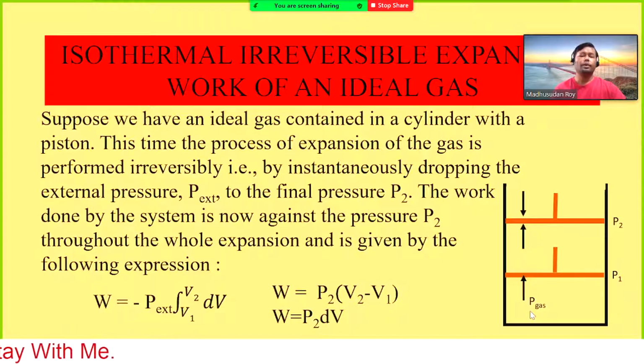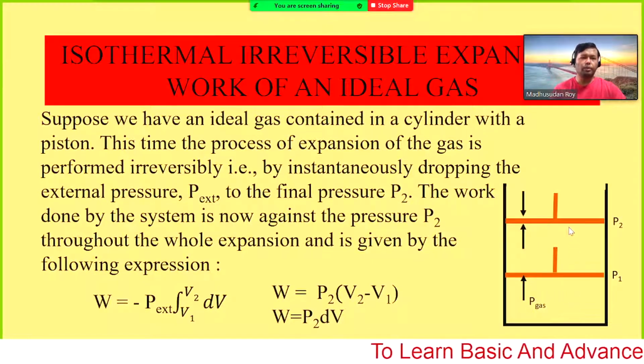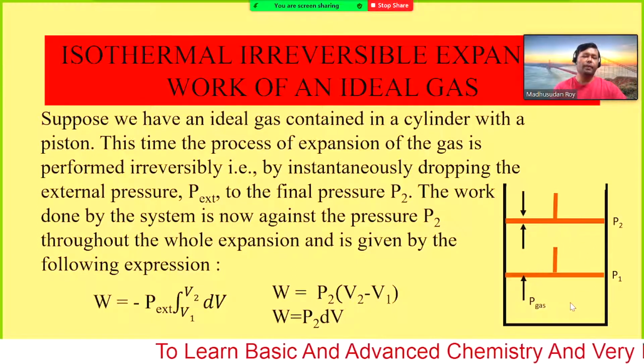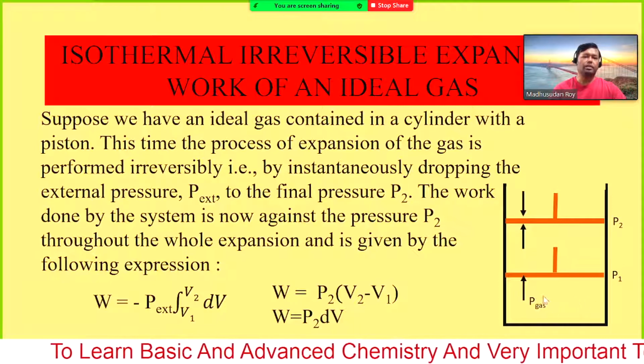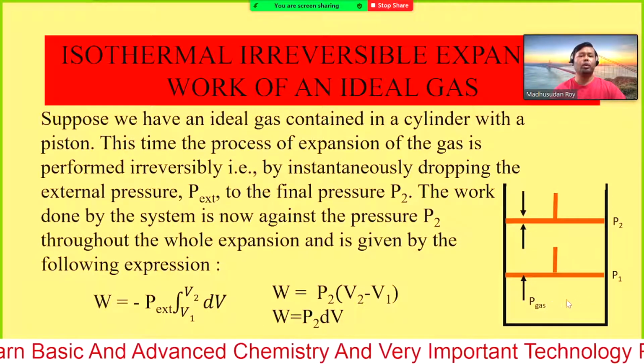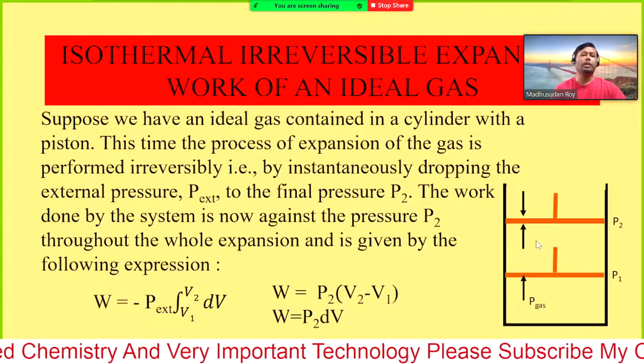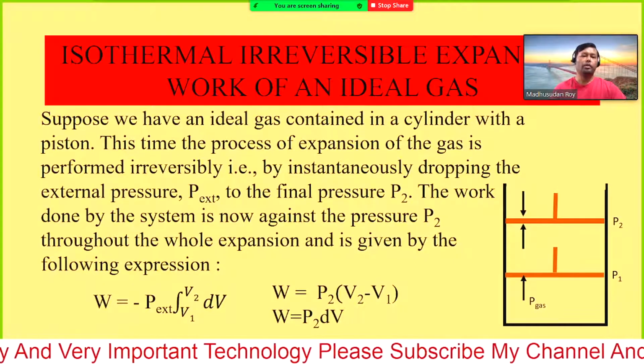Now if you drastically increase the volume, from here to here, now this is our total volume of the system, and previously it was only this part.